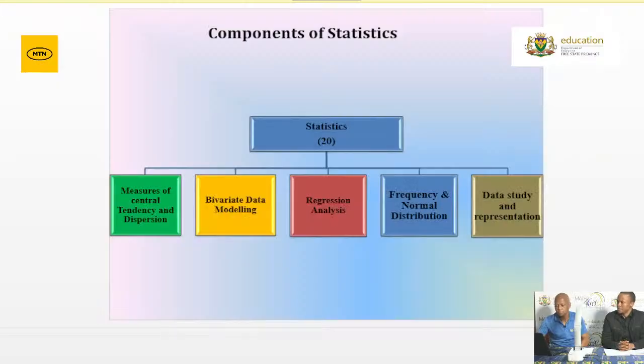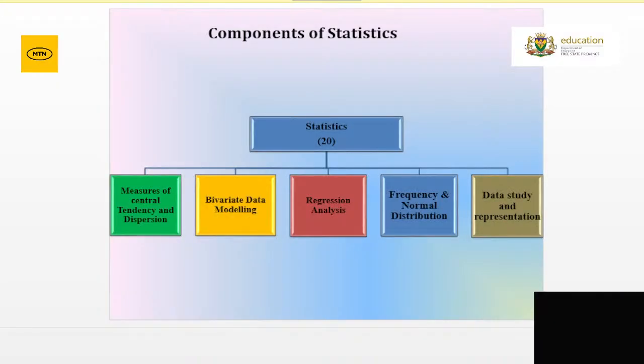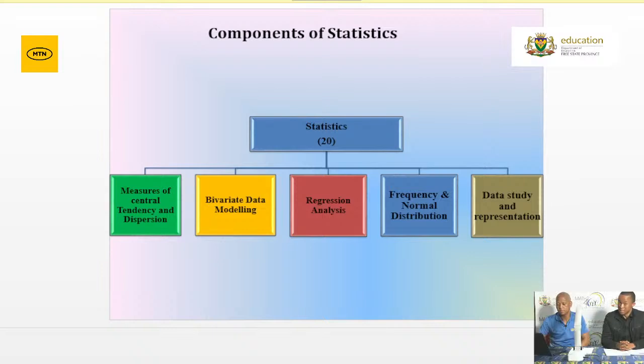Good evening once more, grade 12s. Statistics is a topic that's being assessed in paper 2. It takes plus or minus 20 marks. The components of statistics that will be assessed: the first one is measures of central tendency and dispersion. And don't forget the measures of position as well. Those are your grade 11 and grade 10 concepts.